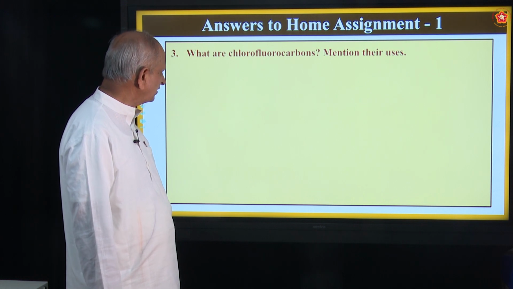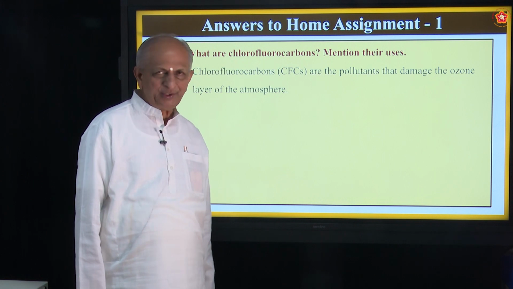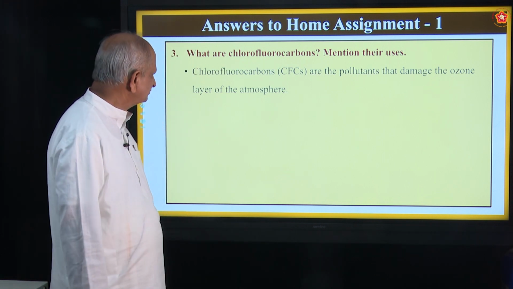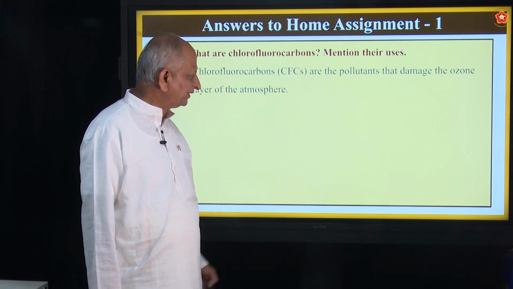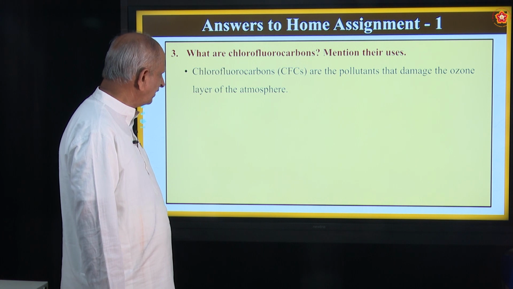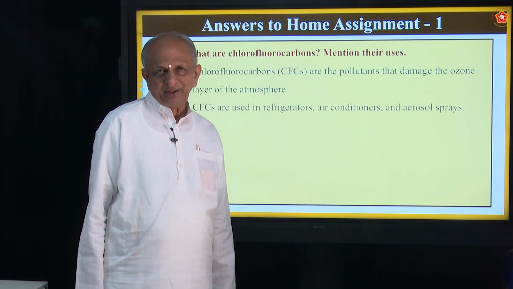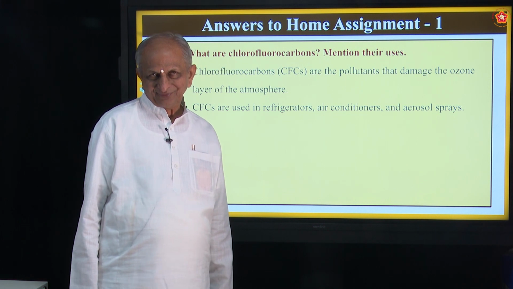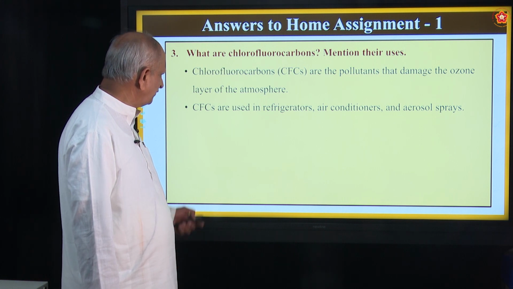Coming to the third question, what are chlorofluorocarbons? Mention their uses. Chlorofluorocarbons, shortly called CFCs, are the pollutants that damage the ozone layer of the atmosphere. So that is a disadvantage. Already it is happening. But there are some advantages also.